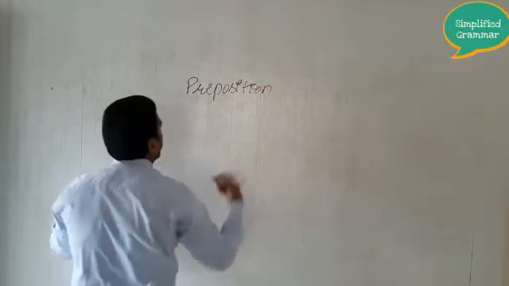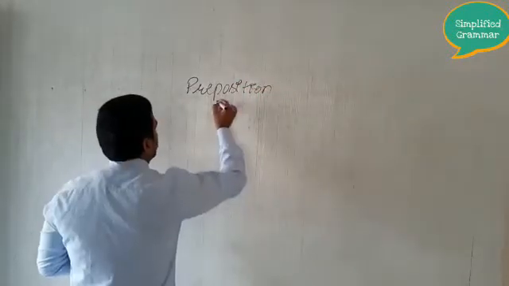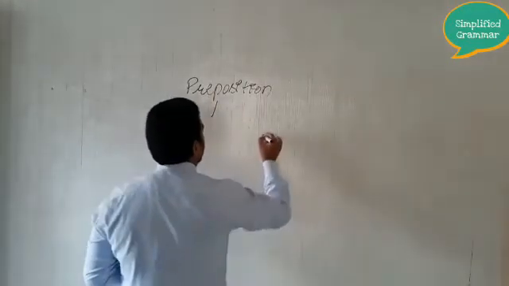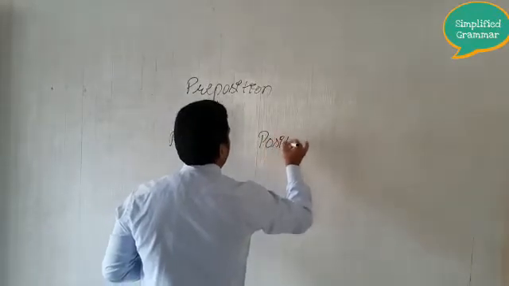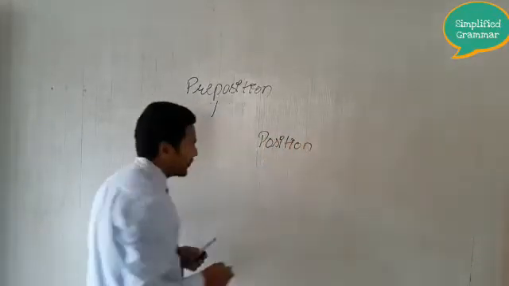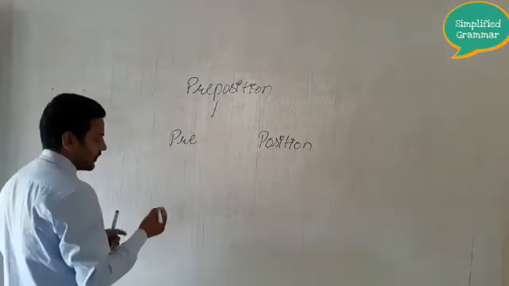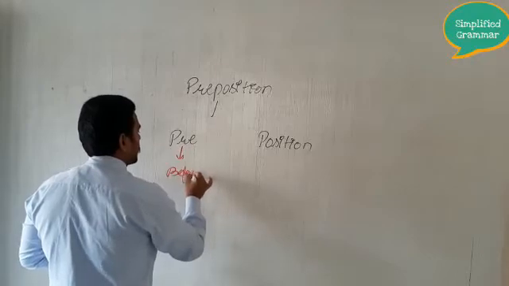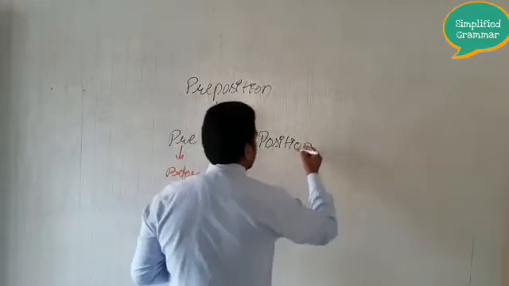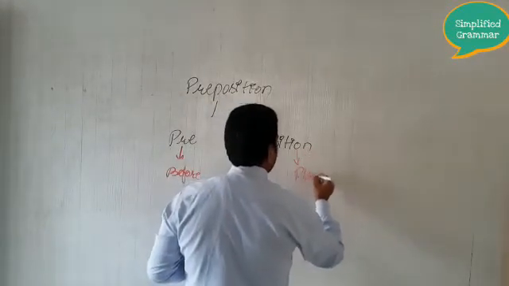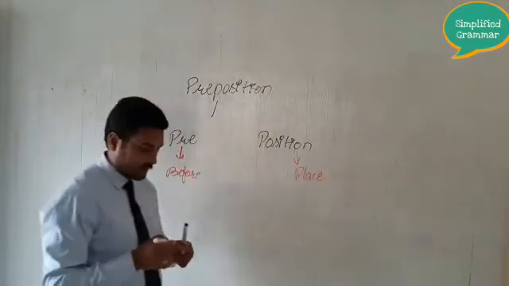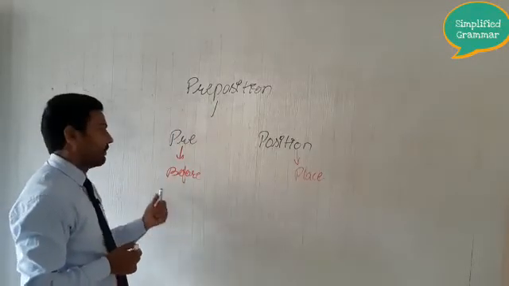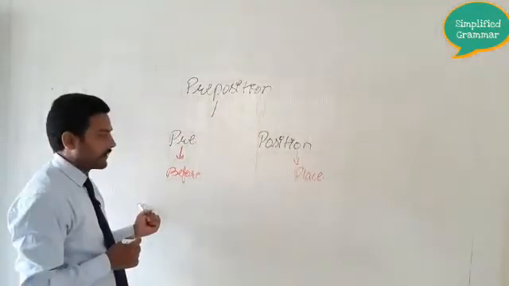This preposition is a combination of two words, that is pre plus position. So the meaning of this pre is before and the meaning of position is place. So we are getting a clue over here that this preposition is used somewhere before. This much clue we are getting over here.